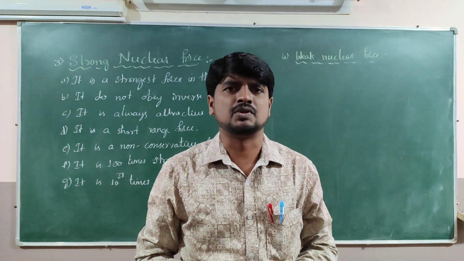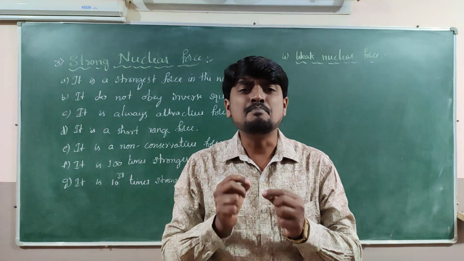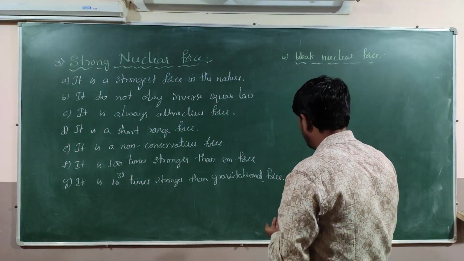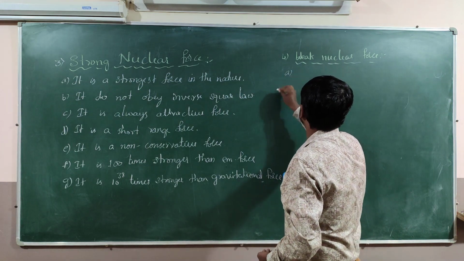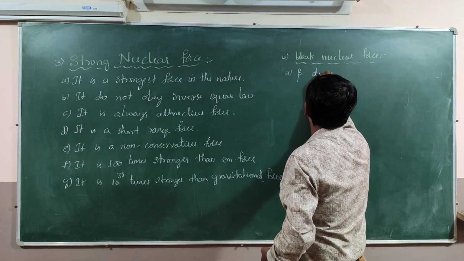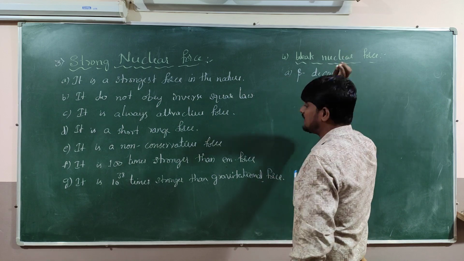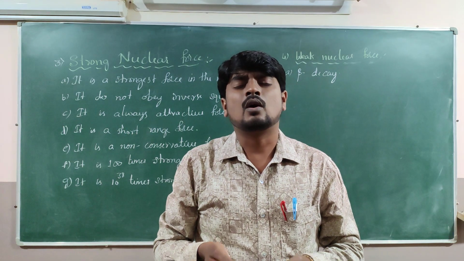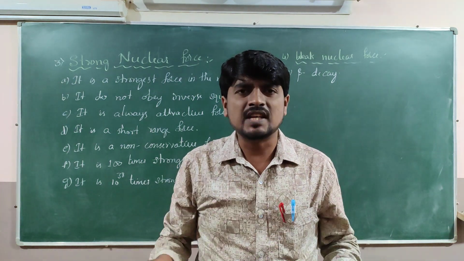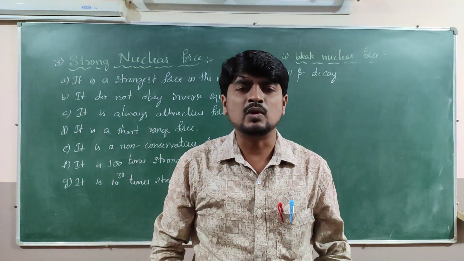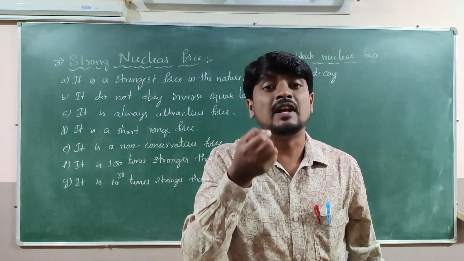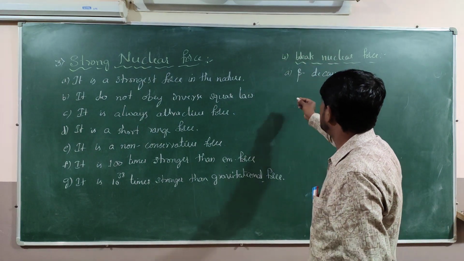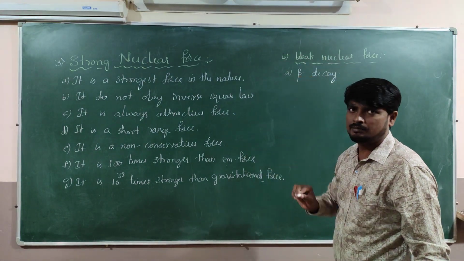In this process some particles will be released. Especially if I go to beta decay: if a nucleus, called the mother nucleus, dissociates into its daughter nuclei and at that time gives off an electron, then that electron emission is called beta decay.